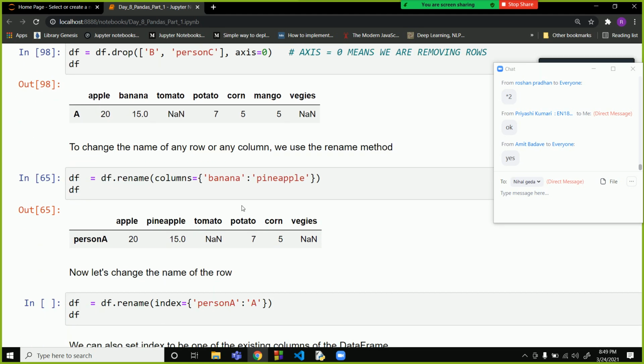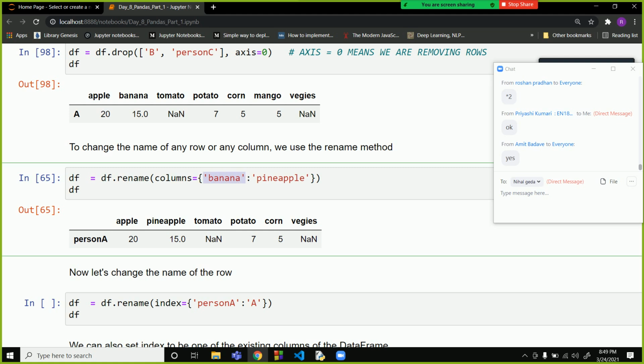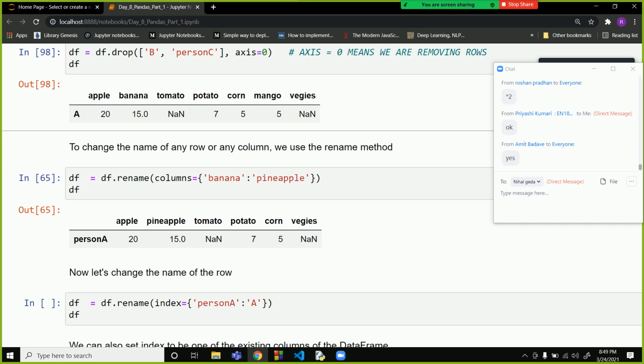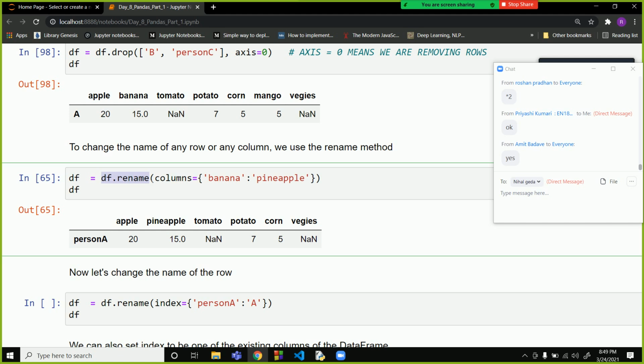If you want to rename the columns, say to change banana to pineapple, you have to assign it like a dictionary. So columns equal to banana colon pineapple. The banana column will be renamed as pineapple. And we are doing this with the df.rename command.